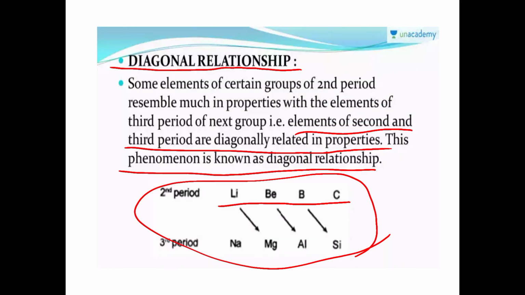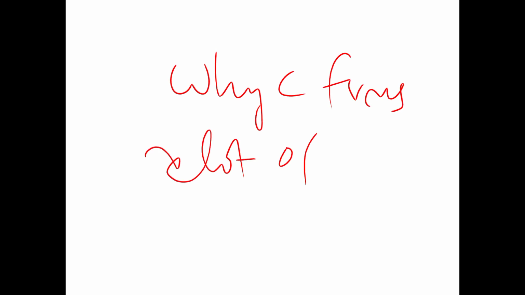You can expect questions such as why carbon forms a lot of compounds, why not other 14th group elements, or by giving an element from the 14th group, for example silicon: why silicon does not form a lot of compounds like carbon.